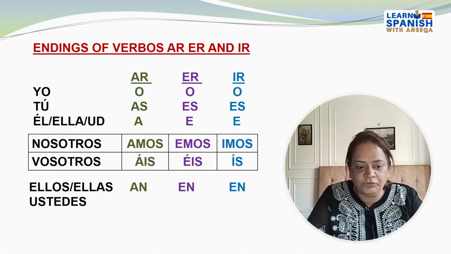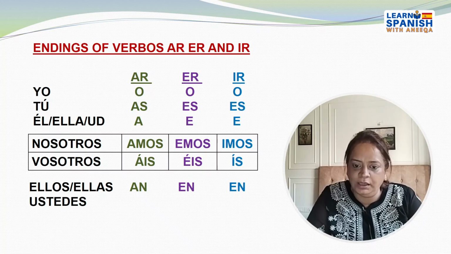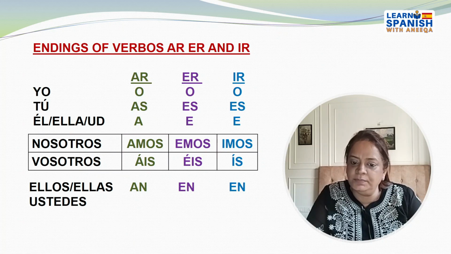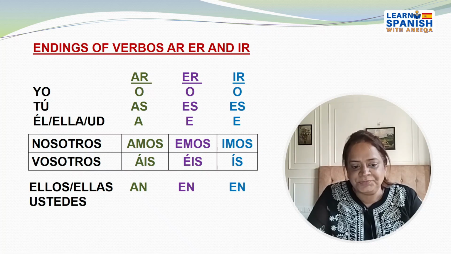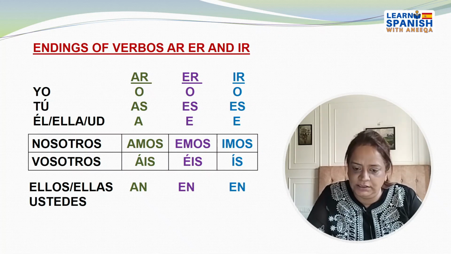Now for the yo form, can you see the AR, ER and IR verbs have the same ending, that is O. For the tú form, the AR verb has AS, the ER verb is ES and the IR verb is also ES and not IS. So can you see that it is the same for ER and IR verbs. Él, ella, usted is also the same for ER and IR verbs, that is E.